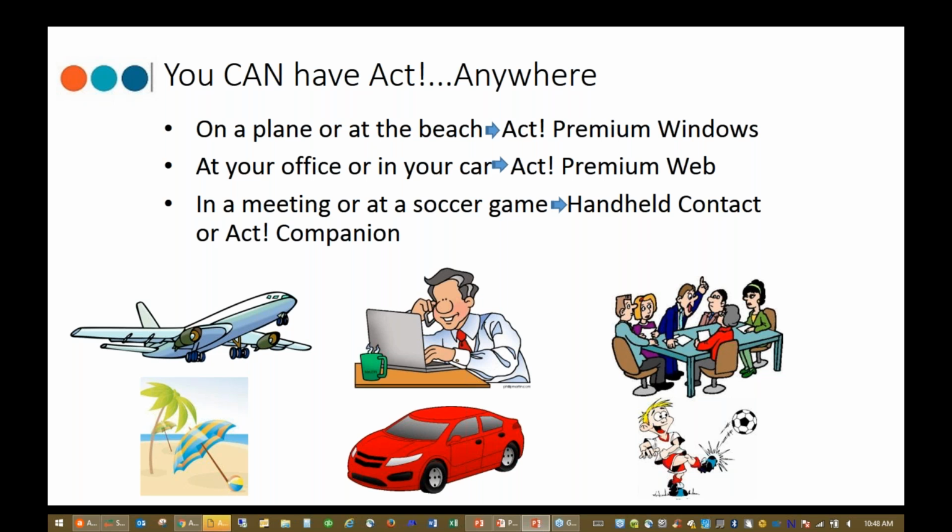So we get that question a lot too. How can I use it? I've got an Apple MacBook, for example, and I want to be able to use it. Well, you can do it using ACT Premium for Web. So again, you have all these different options for you.